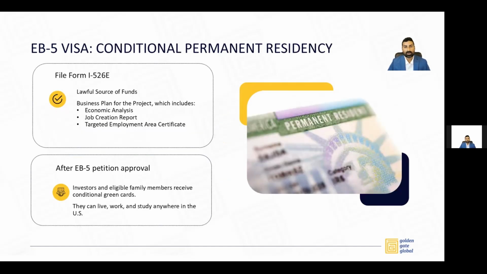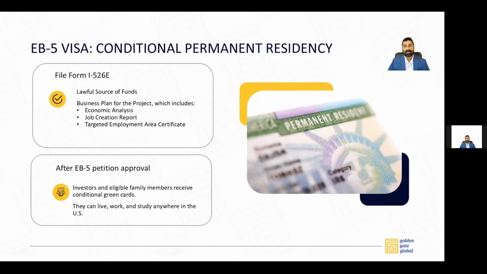So once you cross all these hurdles of source of funds and investing in a qualifying project, you receive a conditional permanent residence card or a conditional green card. And this is done by filing Form I-526E, where you show your lawful source of funds and also submit the business plan for the project, which contains economic analysis, job creation report, targeted employment area certificate, etc. After your petition is approved, you and your family, which includes your spouse and unmarried children under the age of 21, also known as qualifying dependents, they all get a conditional green card, and you have the right to live, work, and study anywhere in the United States.